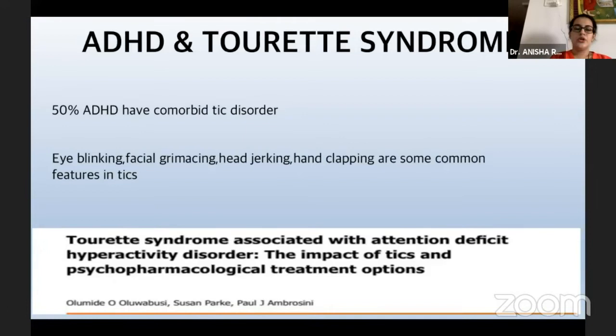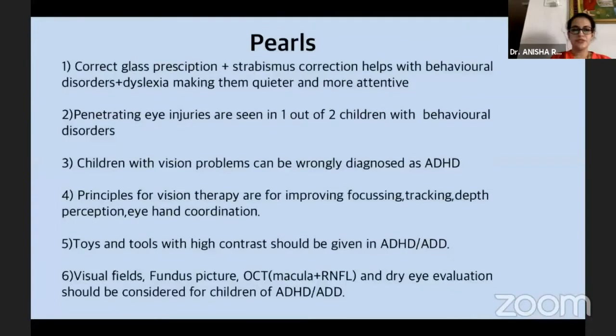Again, in children who present to us with Tourette syndrome, where there is eye blinking, facial grimacing, head jerking, hand clapping, these children have a lot of comorbid association with ADHD, which is up to 50%. So the pearls are that refractive errors are most commonly seen in these children. Hence, correct glass prescription and strabismus correction helps with the behavioral disorders and dyslexia, making them quieter and more attentive. Penetrative eye injuries are seen in 1 out of 2 children with behavioral disorders. Hence, these children need to be watched out and treated accordingly and with the specialist as required.